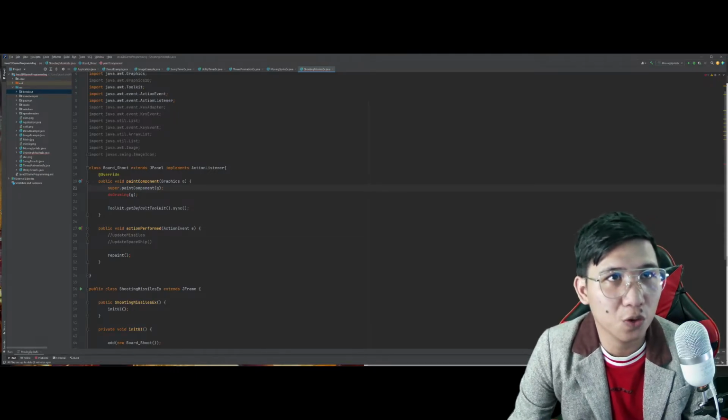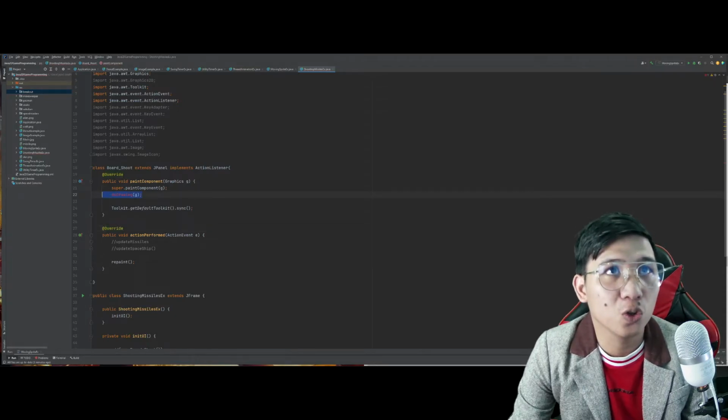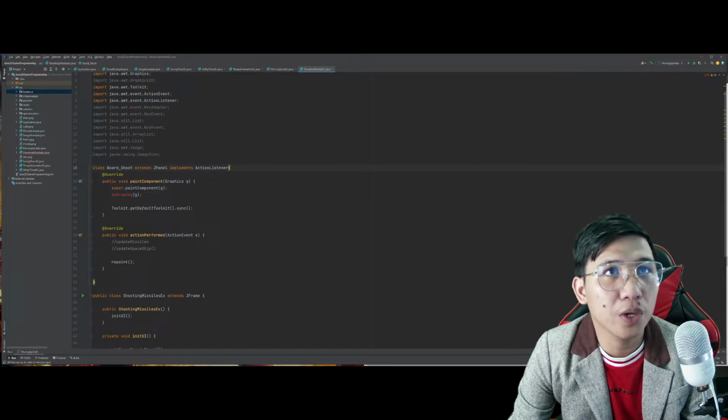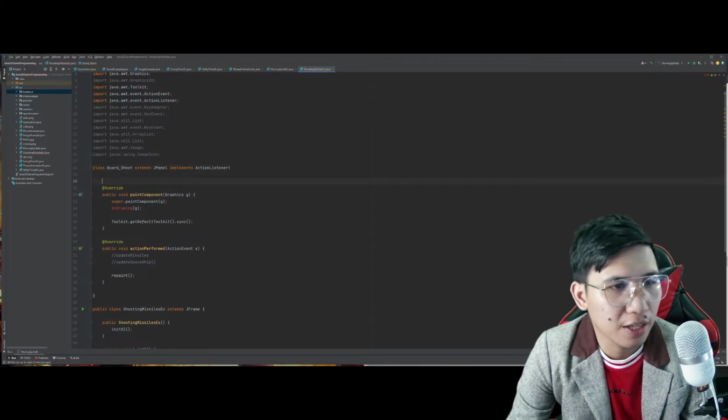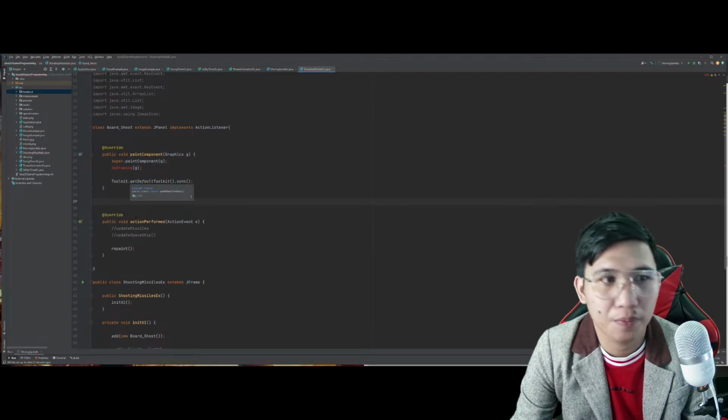Gawin muna natin yung importanteng mailagay dito. So, override annotation, yung do drawing natin. Okay. The do drawing should be placed somewhere. Bahala na. Dito na lang siguro. Or dito na lang. Para makita ko agad. Yan.